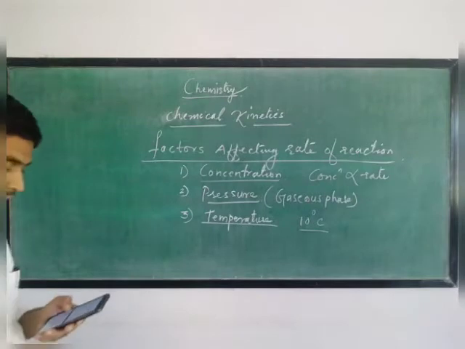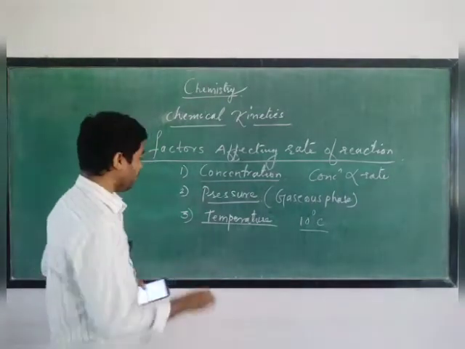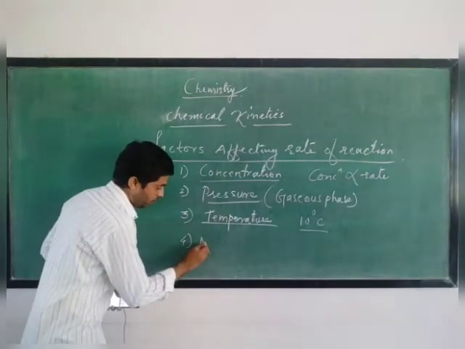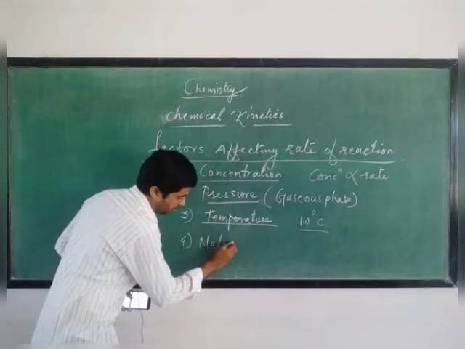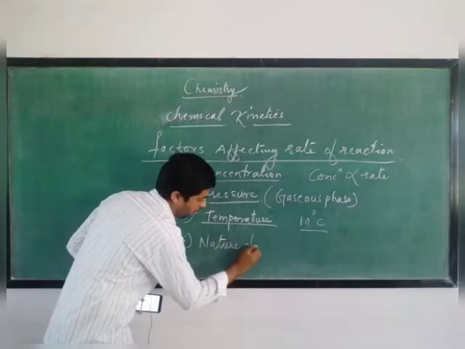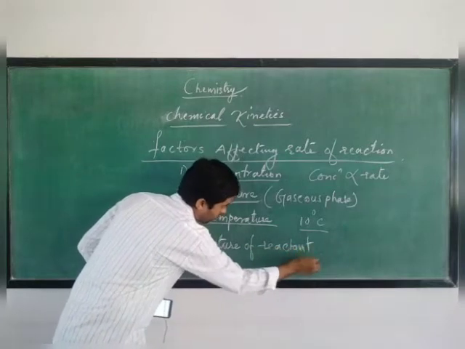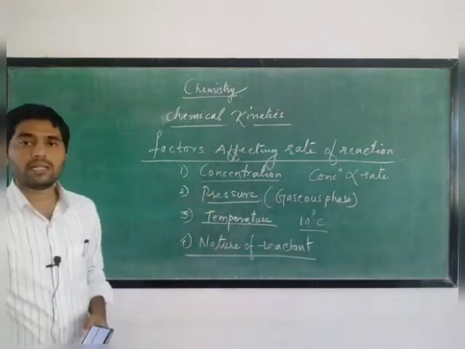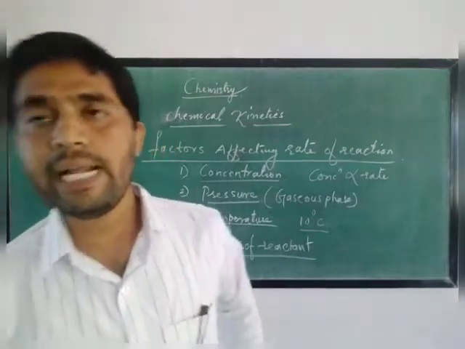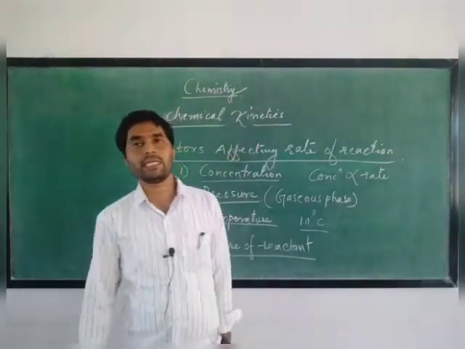Now after this we have nature of reactant, the fourth one. How does the nature of reactant affect the rate of chemical reaction?